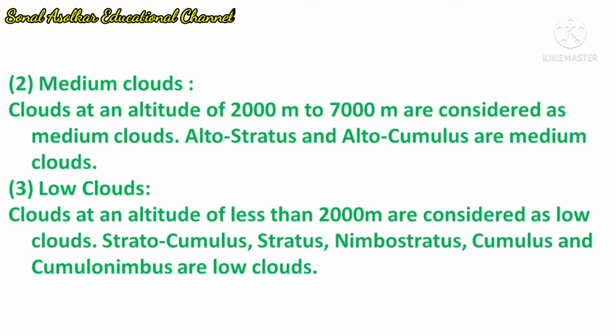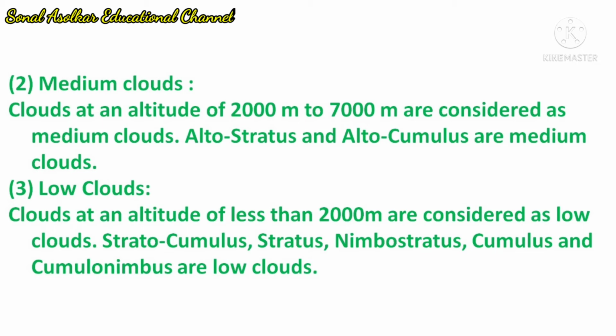2. Medium clouds. Clouds at an altitude of 2000 meter to 7000 meter are considered as medium clouds. Altostratus and altocumulus are medium clouds. 3. Low clouds. Clouds at an altitude of less than 2000 meter are considered as low clouds. Stratocumulus, stratus, nimbostratus, cumulus and cumulonimbus are low clouds.